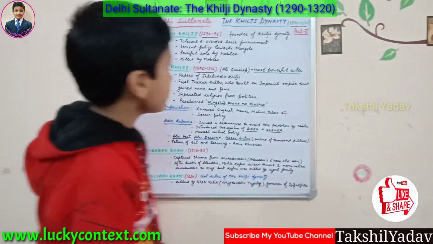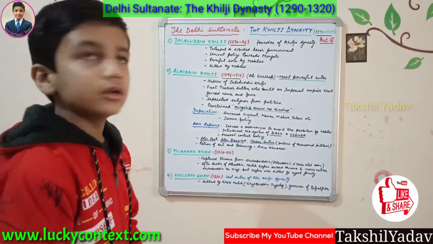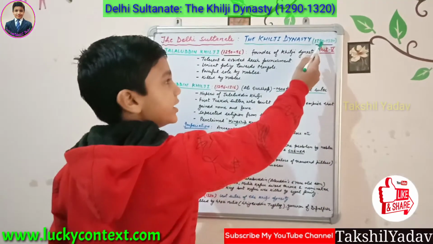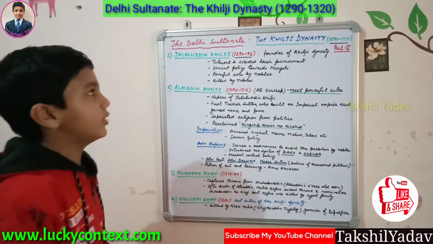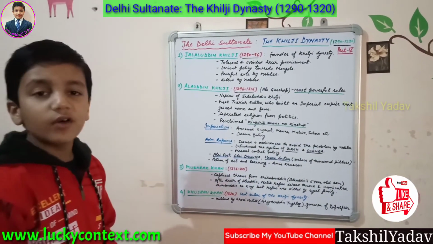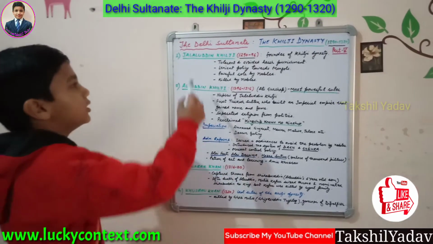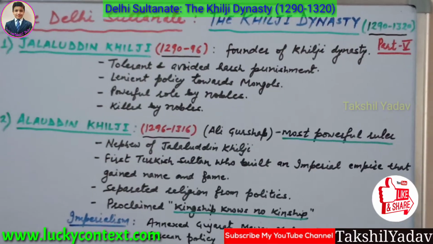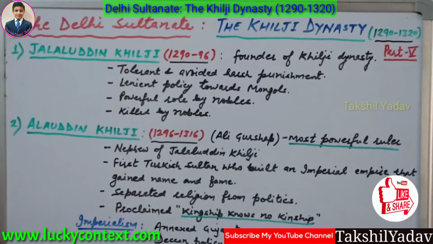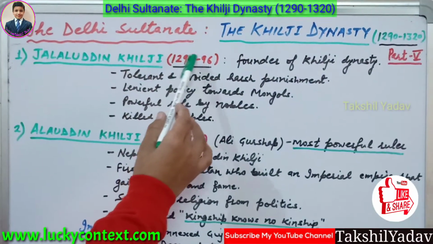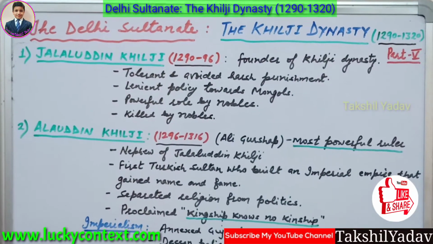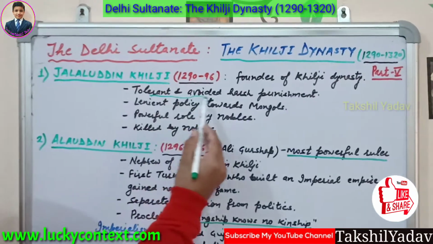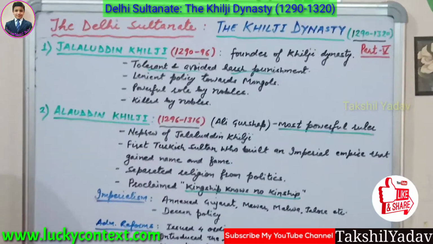Let's start. The Khilji dynasty ruled for a period of 3 decades, that is from 1290 to 1320. The founder and first ruler of the Khilji dynasty was Jalaluddin Khilji. He ruled for 6 years, that is from 1290 to 1296. He was very tolerant and avoided harsh punishments.